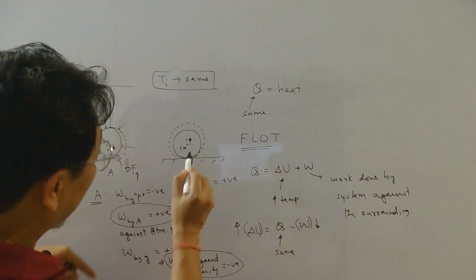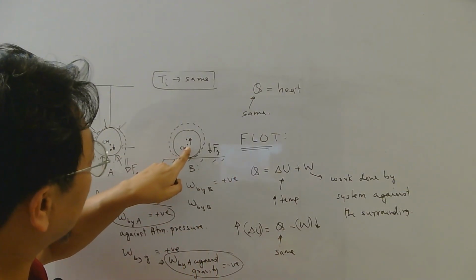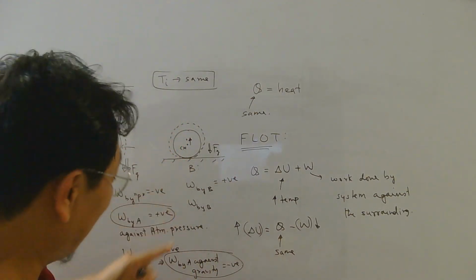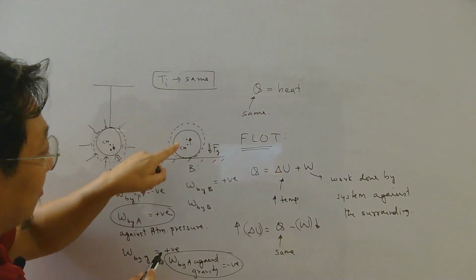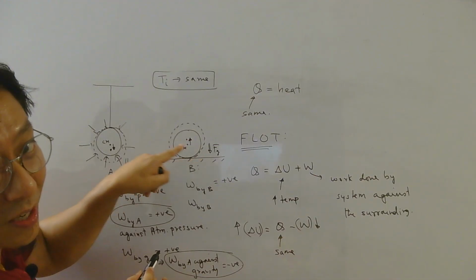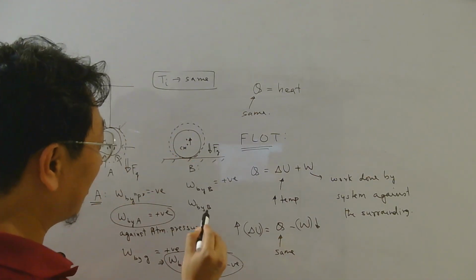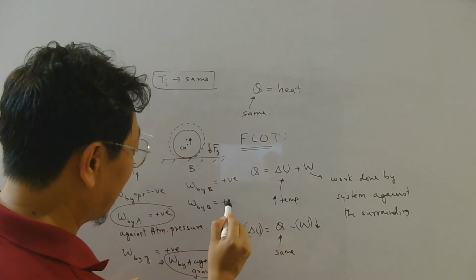Well, you can see gravity acts downwards, but displacement of center of mass is upwards. So in case of ball B, work done by gravity is negative because they are opposite direction, force and displacement. Since work done by gravity is negative, work done by system, which is B, must be positive.